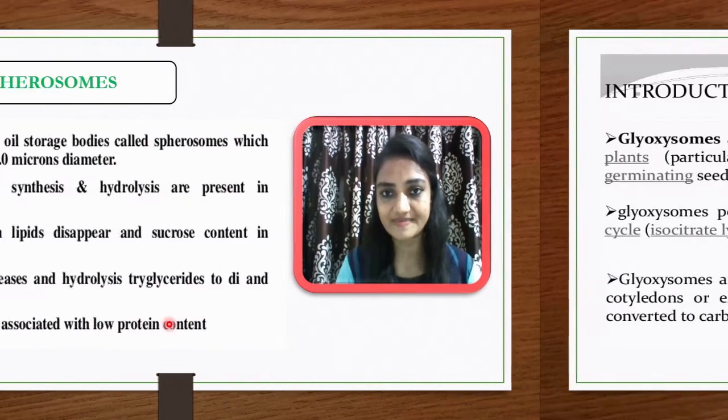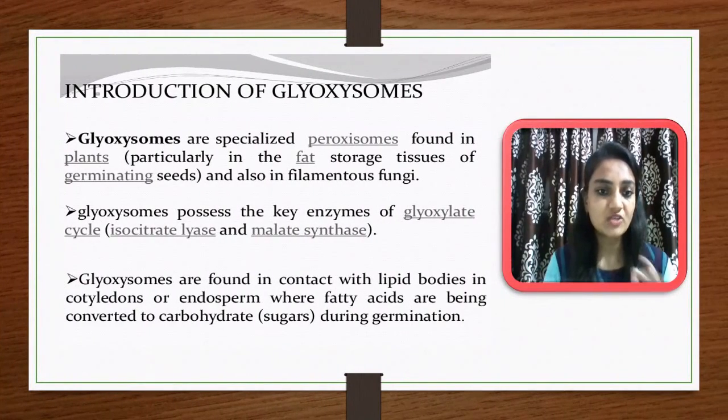The next microbody is the glyoxysome. Glyoxysomes are a specialized peroxisome, as I told you, a modification of the normal peroxisome, and they are found in plants, particularly in regions where fat storage occurs or fat storage tissues are present. Specifically, germinating seeds have glyoxysomes, and they are also found in filamentous fungi.